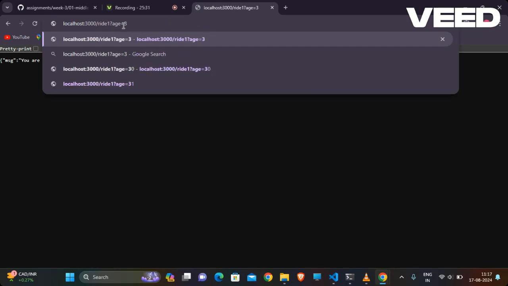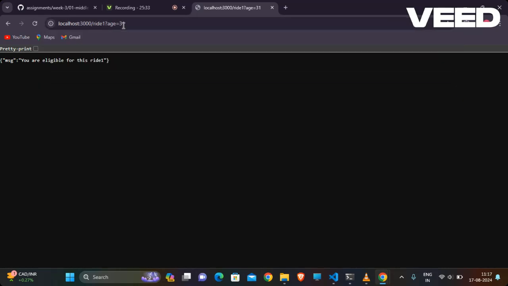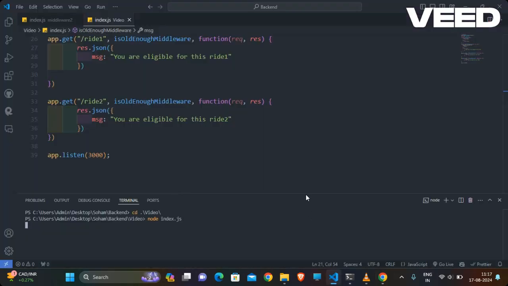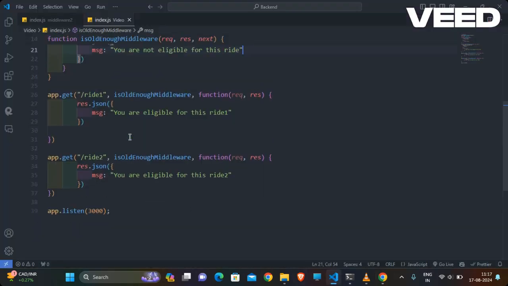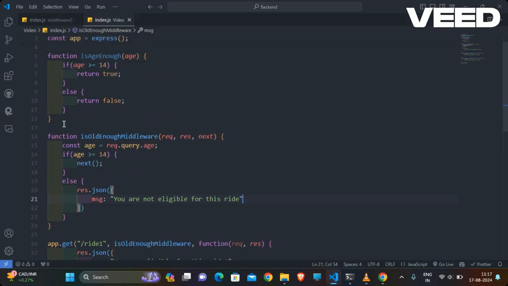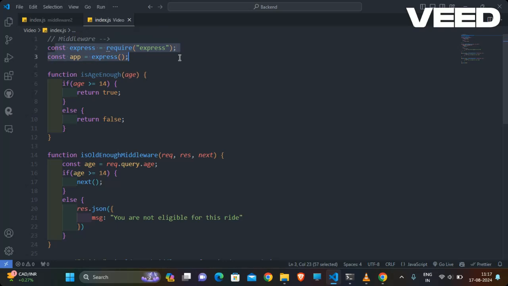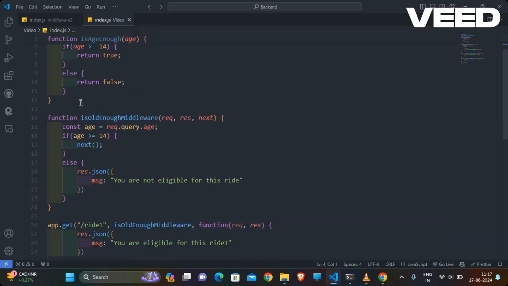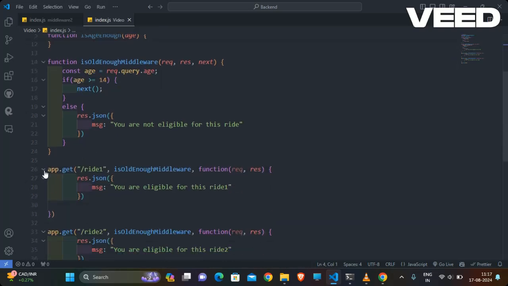And ride one also: if age of person is greater than 14, you are eligible for this ride one. Okay, so finally you will create one middleware here. So what exactly I am showing is how that whole code will run.